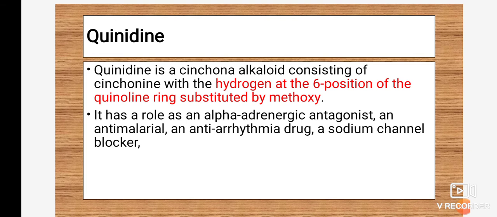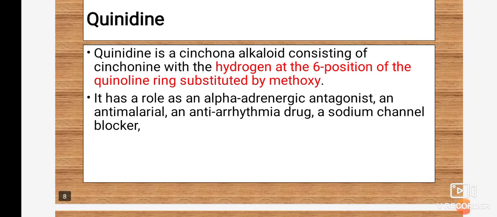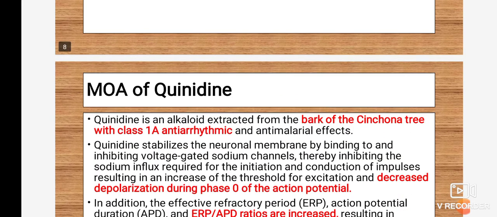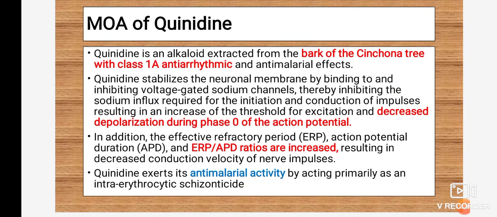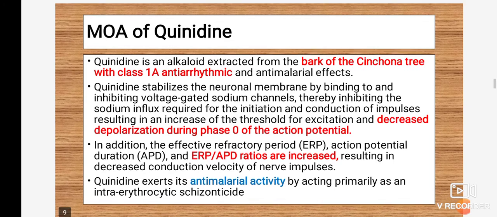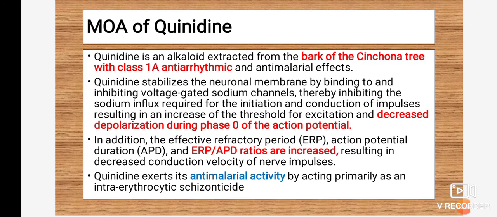It has roles as an alpha adrenergic antagonist, an antimalarial, an antiarrhythmic drug, and a sodium channel blocker. These are the different actions of the quinidine drug. Antiarrhythmic drug and sodium channel blocker are important points. Now the mechanism of action of quinidine: quinidine is an alkaloid extracted from the bark of the cinchona tree with class 1A antiarrhythmic activity. Along with antiarrhythmic activity, it has antimalarial effects.